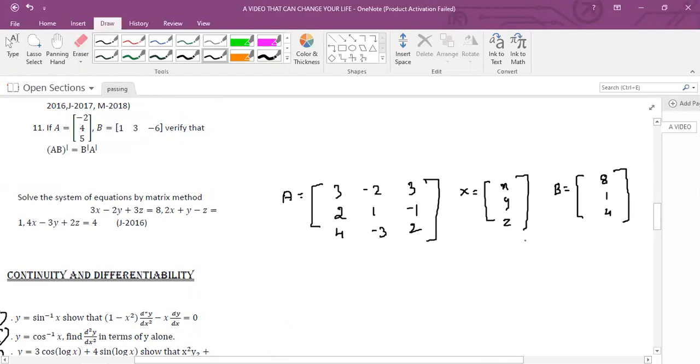Okay. And you need to find the determinant of A. X is equal to A inverse into B. There will be 2 marks. Very easily you can score 2 marks. I will explain how to score 5 out of 5 for this problem. This is a definite question, not necessarily the same numbers.